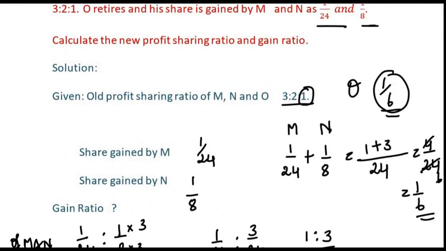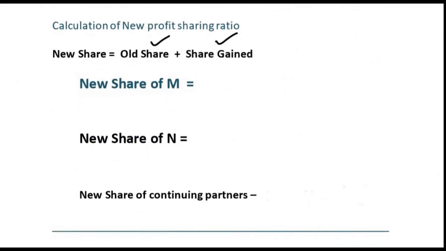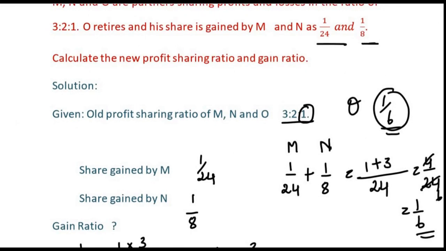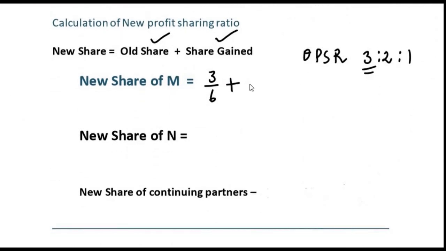We have 3:2:1, that was the old profit sharing ratio. For M it is 3 by 6. So his old share was 3 by 6. To that we have to add the share gained by M, which is given in the problem as 1 by 24.